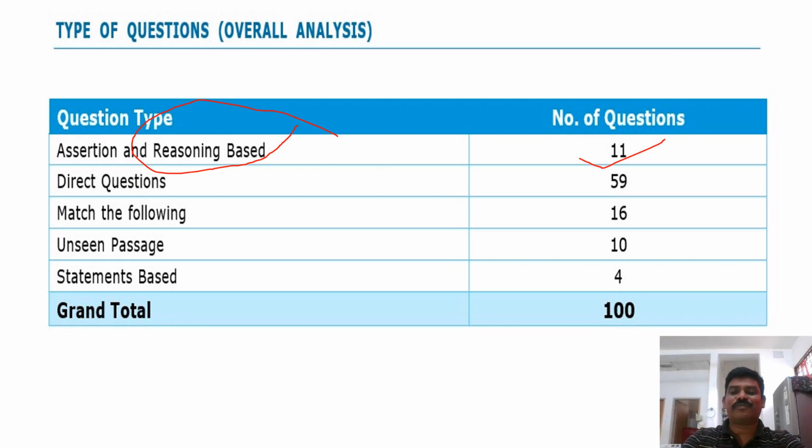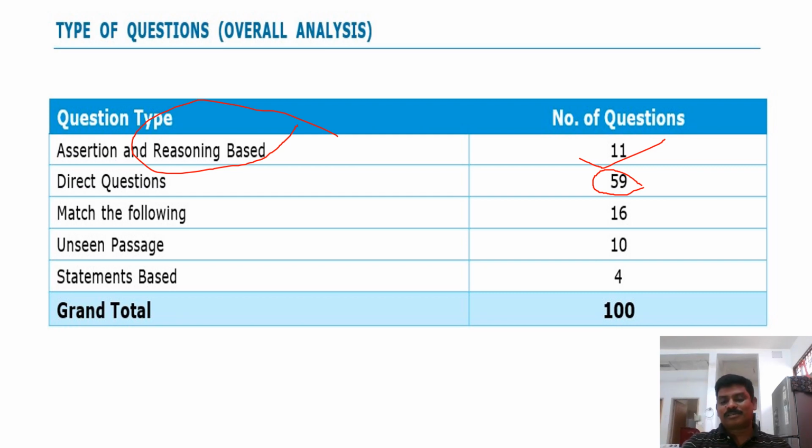Direct questions, 59. So this is great for you students. Don't worry about the NET examination. They are asking direct questions, 59. So 60 marks you can secure directly. It means fundamental knowledge is required to answer such questions. If you don't have fundamental knowledge, how can you answer even direct questions?